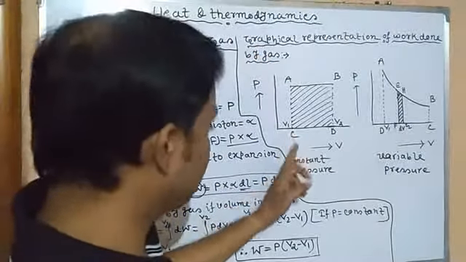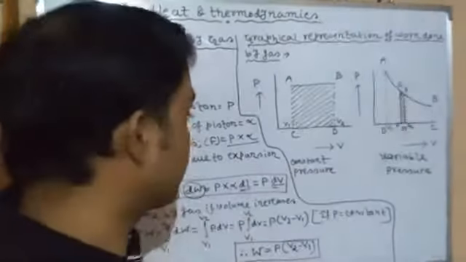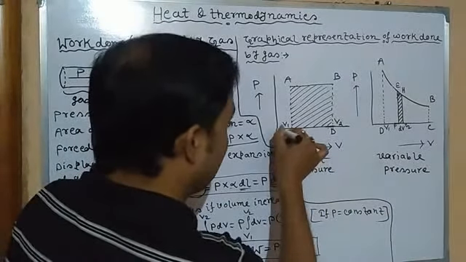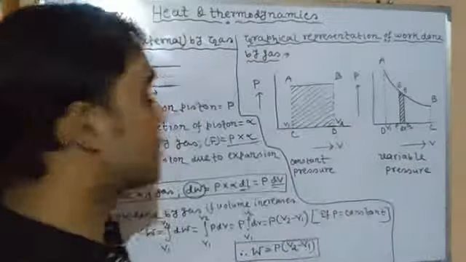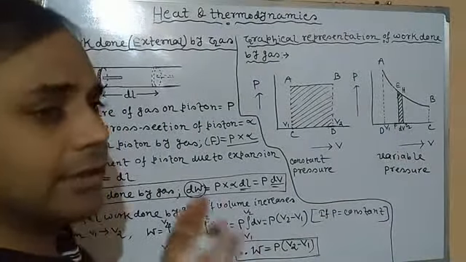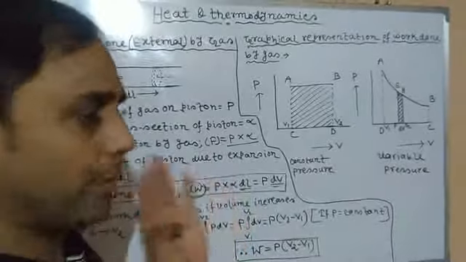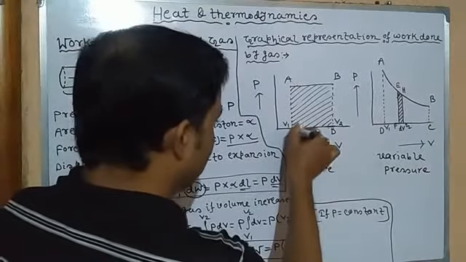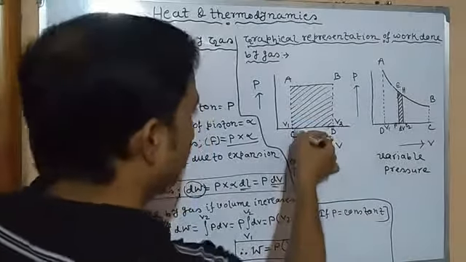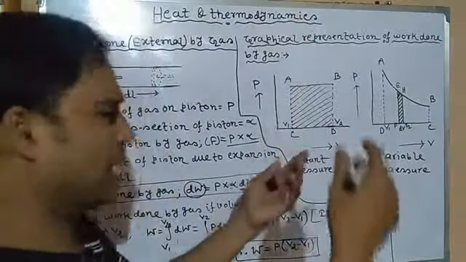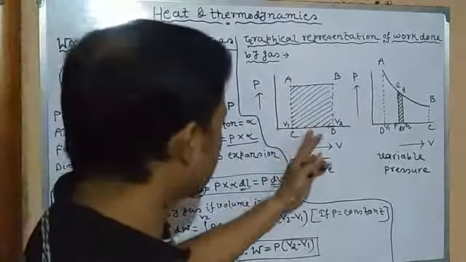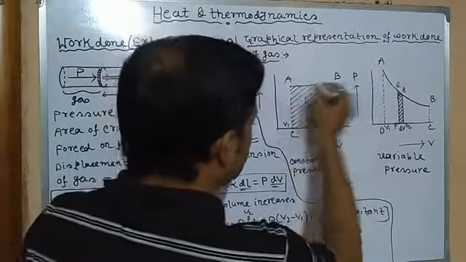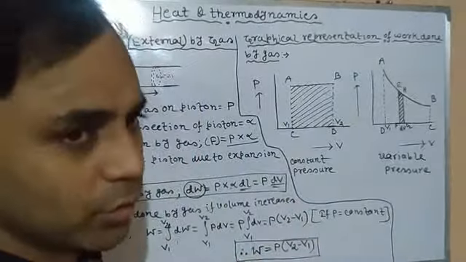Since initially there is a definite amount of gas, it has mass, so obviously it will have some volume, so the graph starts from here, not from where volume is 0. This indicates it has some initial value. Suppose at V1 the pressure is 10 Pascal, then the pressure stays the same. So it is a straight line, just like the work done by a constant force.